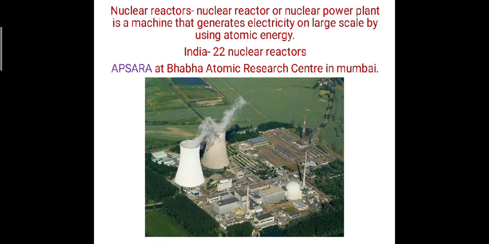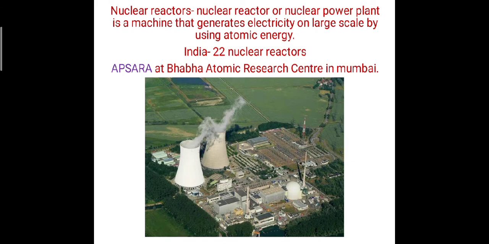In India, a total of 22 nuclear reactors are present at 8 places. Apsara is the nuclear reactor present in the Bhabha Atomic Research Centre, BARC, which is situated in Mumbai, in the Chembur or Trombay area. It is the first nuclear reactor in India, which went critical on 4th August 1956.